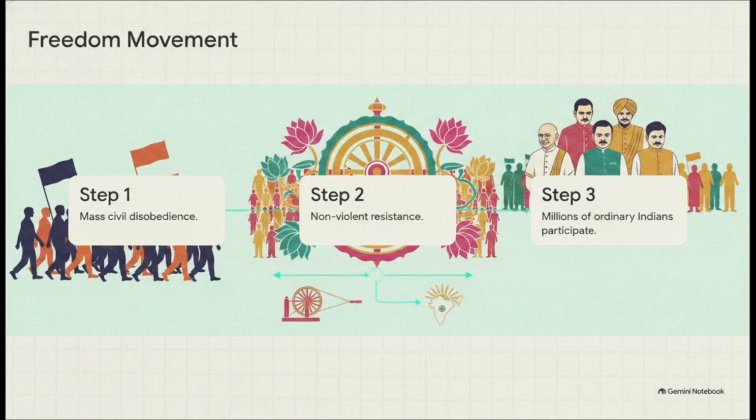Let's move to this next slide and see how this all builds, because the method of achieving that independence was truly revolutionary. By the 20th century, Indian nationalism had grown into a massive movement. Leaders like Mahatma Gandhi deployed a highly specific methodology. By utilizing mass civil disobedience and nonviolent resistance, this approach uniquely empowered millions of everyday ordinary Indians to actively challenge British rule. And they stood right alongside a diverse array of other incredibly influential leaders like Jawaharlal Nehru, Subhash Chandra Bose, Sardar Patel, and Bhagat Singh.